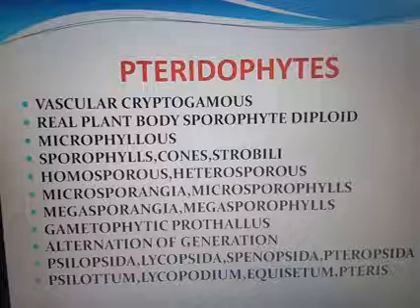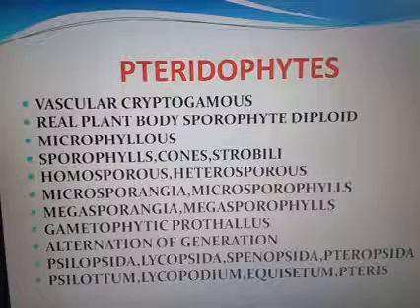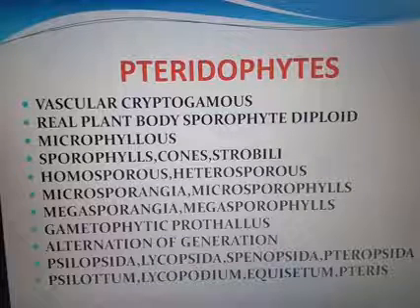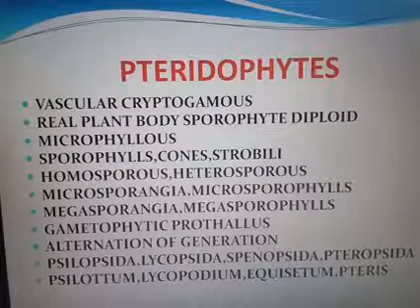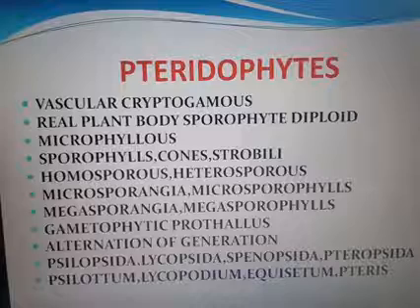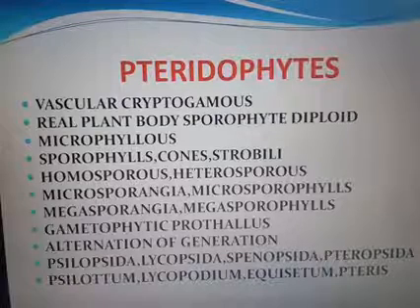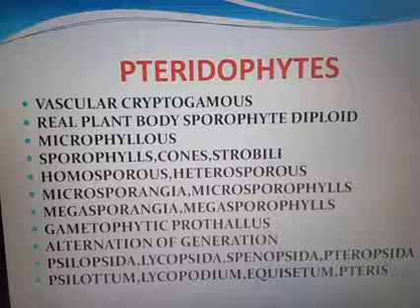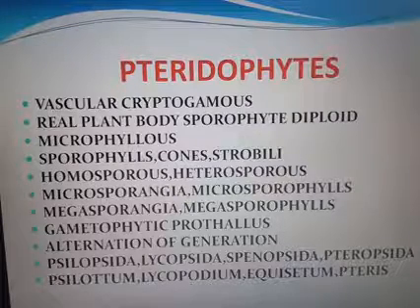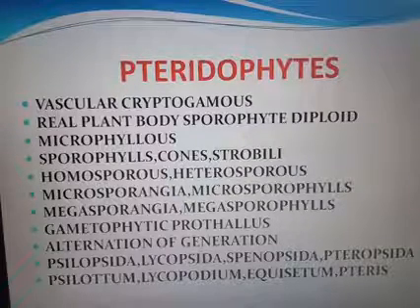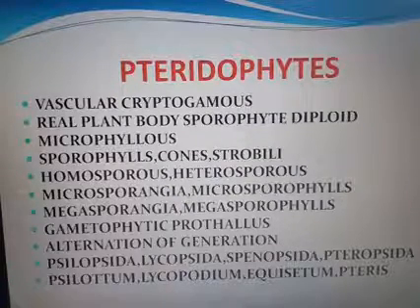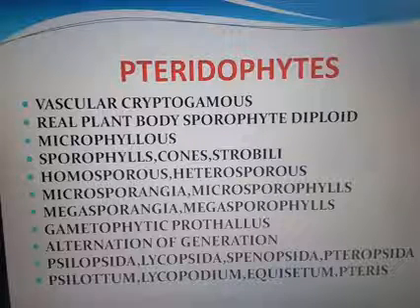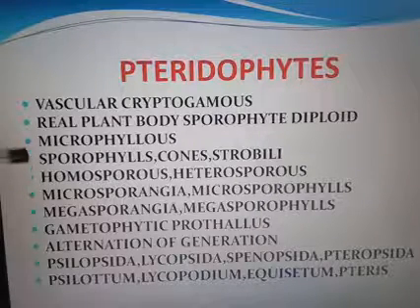They are vascular cryptogams. The real plant body is sporophyte and diploid. It contains sessile leaves, small leaves, that is known as microphyllous. If it has large leaves, that is known as macrophyllous. The leaf contains spores. So the leaf having sporangia. What is sporangia? Spore bearing structures are known as sporangia. The leaf having the spore bearing structures is known as sporophylls.